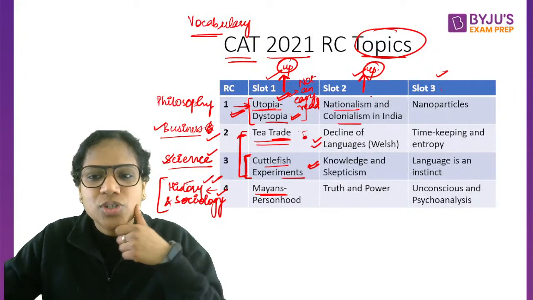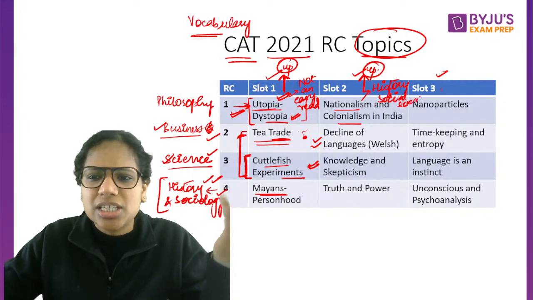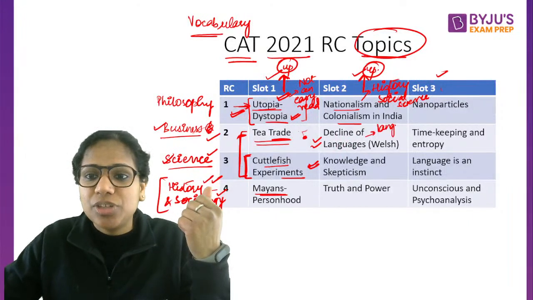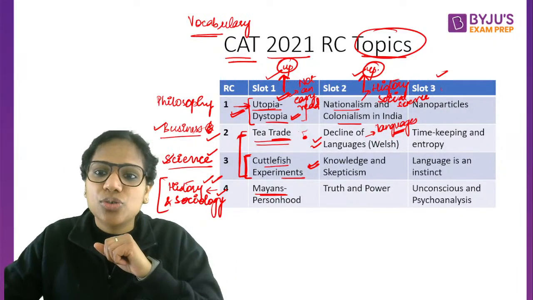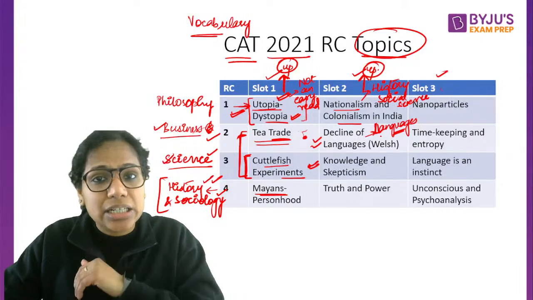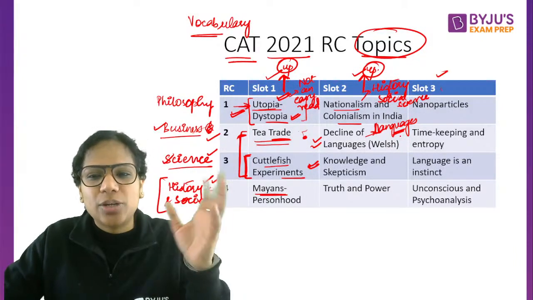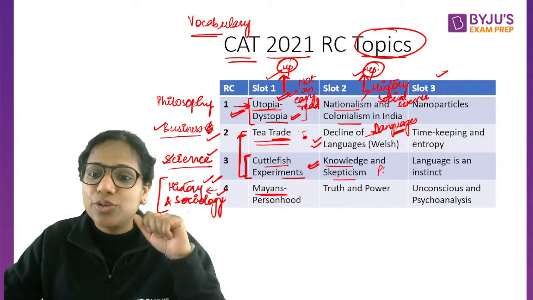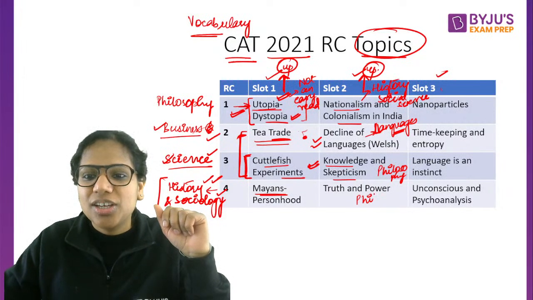Nationalism and colonialism. So again, history and social science, right? Then social science का part है, ठीक है, history भी. Decline of languages. Okay, languages is something on which questions have been asked even in your previous year papers. There was one about language and identity in one of the past years, that how your identity is impacted by your language and vice versa. Then knowledge and skepticism, ये again philosophy था. Truth and power was also philosophical, right?